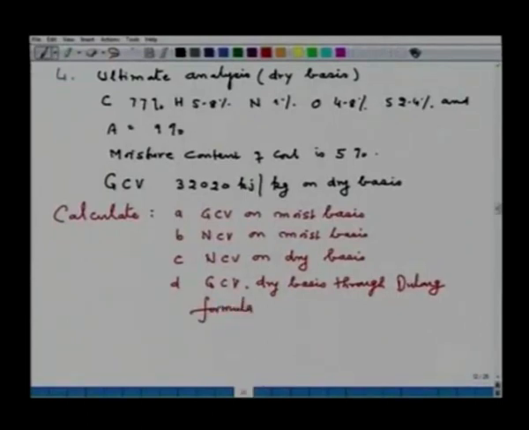Now, in this particular problem, the analysis is given to you on dry basis. So, the analysis becomes 100 on dry basis, and moisture is given to you separately. Now, you have to calculate gross calorific value on moist basis. So, first of all, this analysis from dry basis is to be converted to moist basis, and then you can proceed for the calculation. I give you a hint for the calculation.